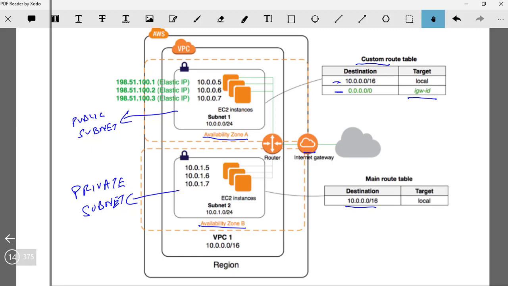What is the role of router here? So the router is what is actually channeling, routing the packets. So this is going to use these route tables to route any requests that are coming in and out of this network.